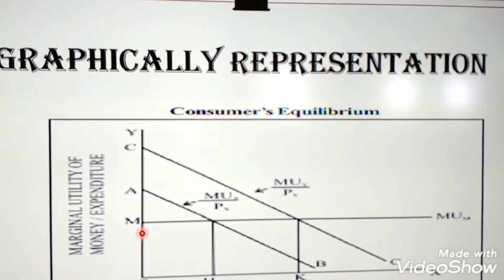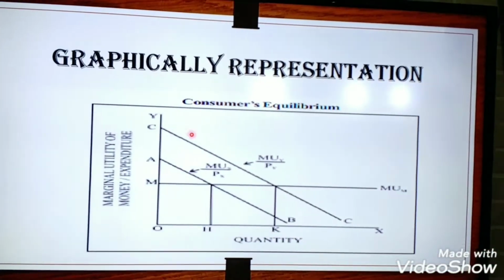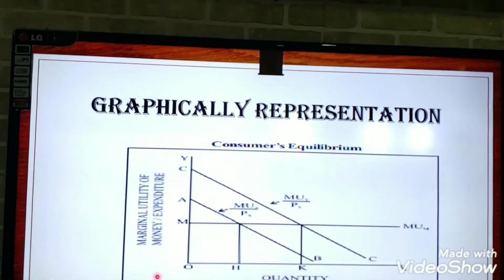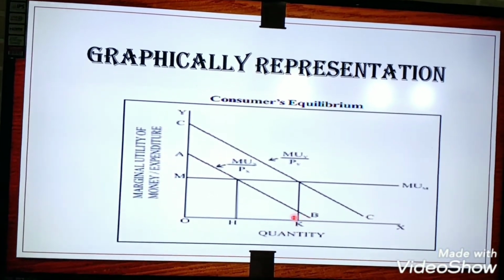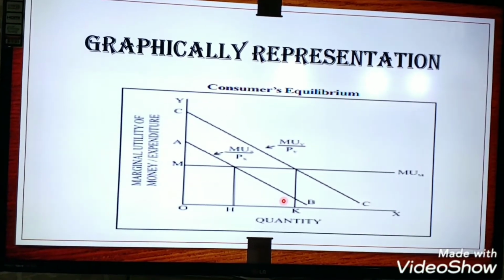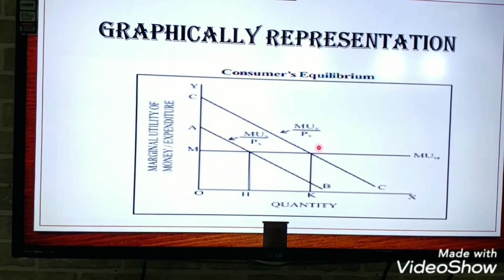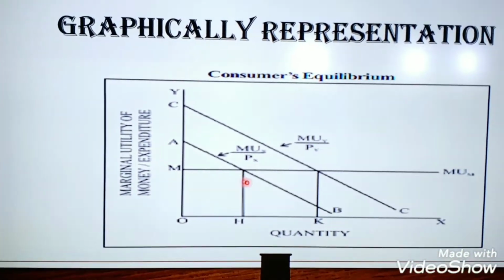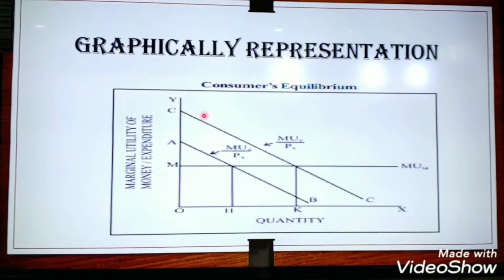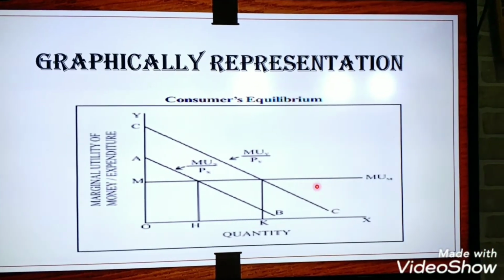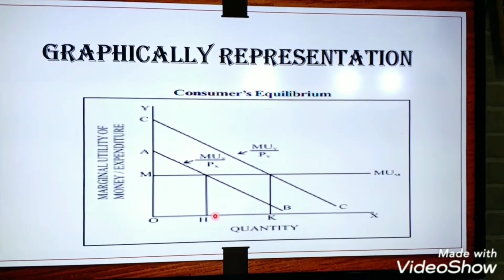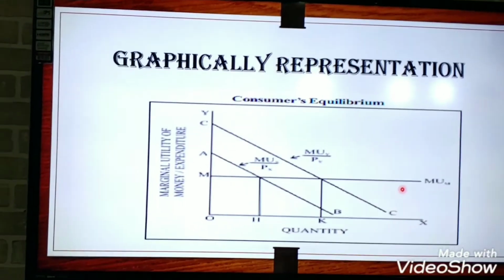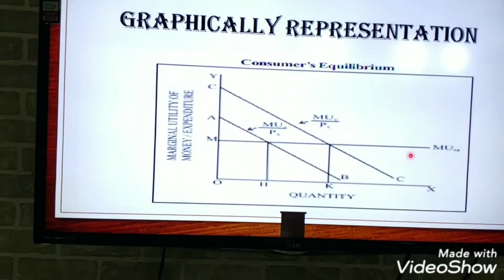Now when this money line is crossing, see both X goods and Y goods. Here if he purchases this much quantity of X goods and this much of Y goods, then he will satisfy the condition that MUX upon PX should equal MUY upon PY. On this condition only he can purchase the combination of two goods. If he has to purchase a third good, then we will draw one more here, and if he purchases more, this can't be reduced because we have only this much money. Is it clear? Very good.